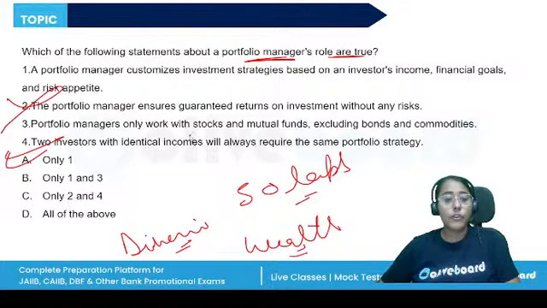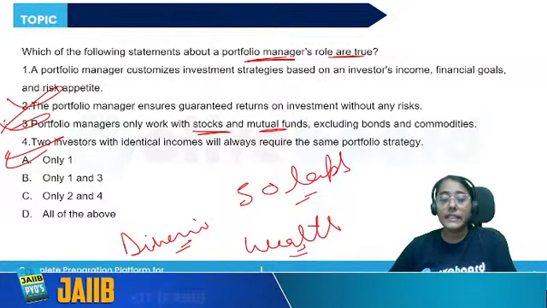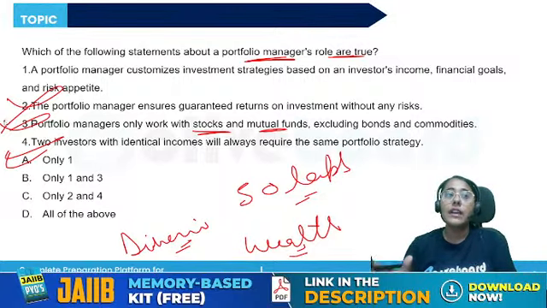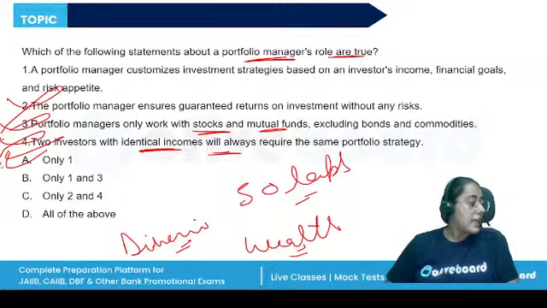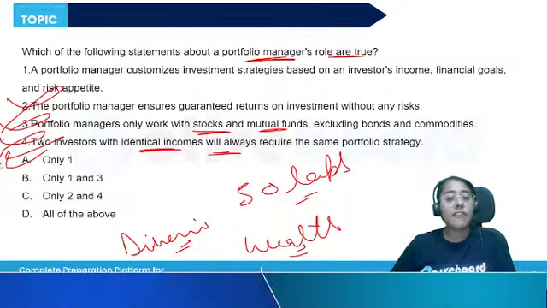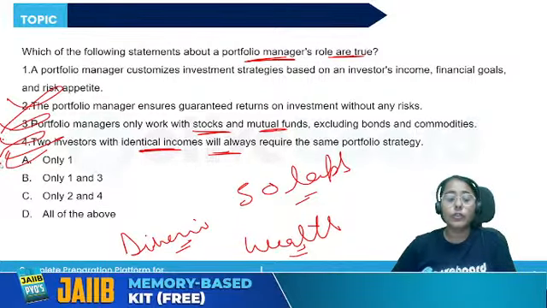Then, the portfolio managers only work with stocks and mutual funds. No, they work with bonds and commodities as well. They also work with fine wines, stamps, old cars, so alternative assets. Third statement is incorrect. Two investors with identical incomes will have the same portfolio? No, right? Different people have different needs according to their goals.